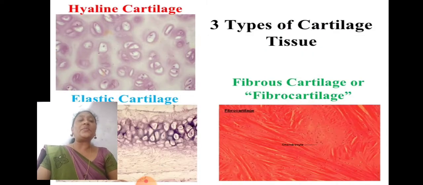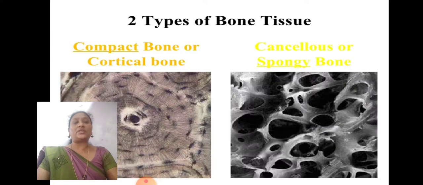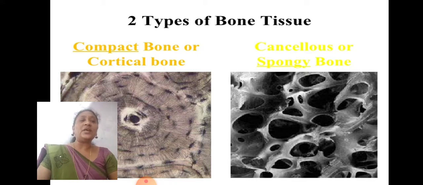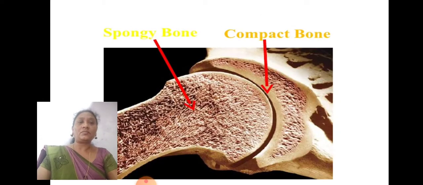Another type of connective tissue is cartilaginous tissue. The cartilaginous tissues are of three types: hyaline cartilage, elastic cartilage, and fibrous cartilage. Two types of bone tissues: they are compact bone or cortical bone, and the next one is cancellous or spongy bone. So you can see here, this is a cancellous bone and a compact bone.